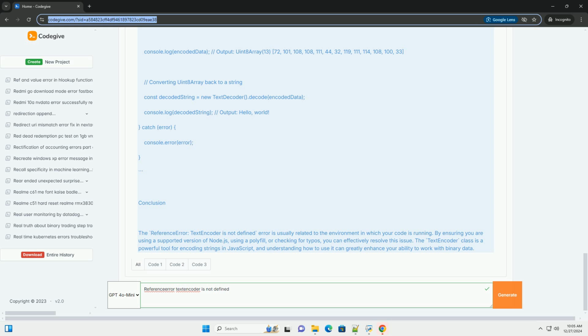Conclusion. The ReferenceError, TextEncoder is not defined, is usually related to the environment in which your code is running. By ensuring you are using a supported version of Node.js, using a polyfill, or checking for typos, you can effectively resolve this issue. The TextEncoder class is a powerful tool for encoding strings in JavaScript, and understanding how to use it can greatly enhance your ability to work with binary data.